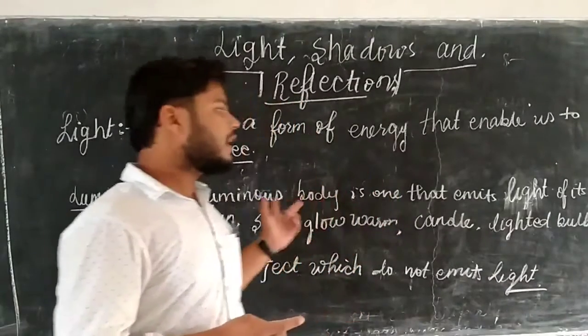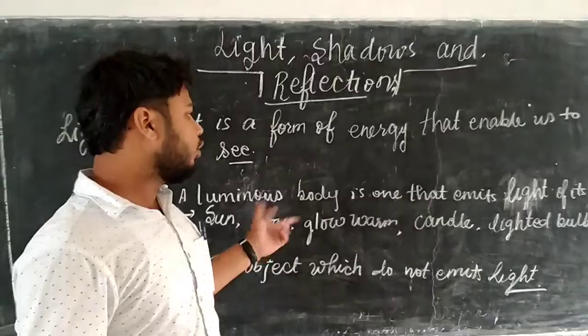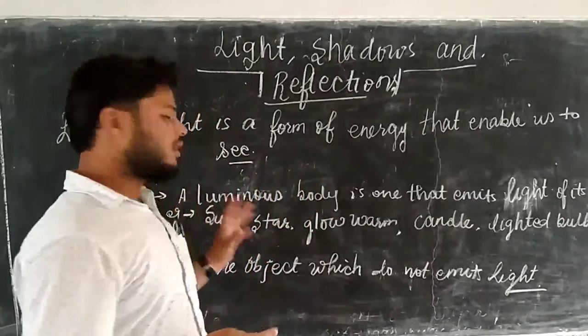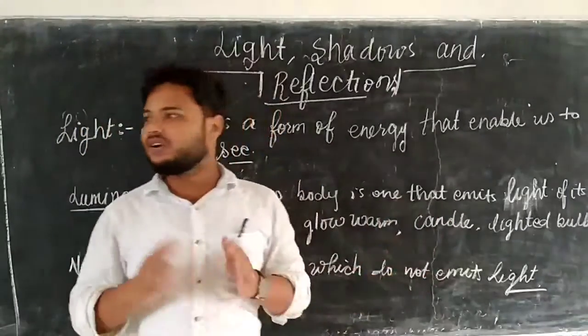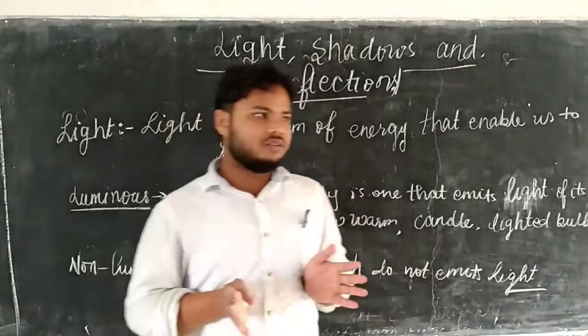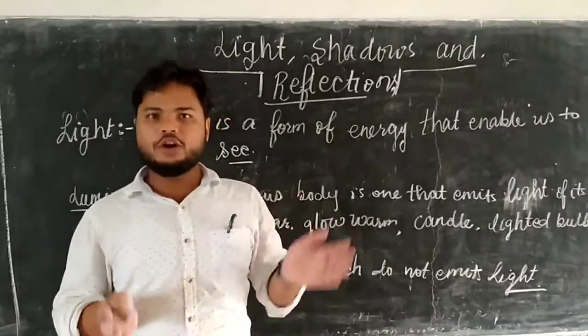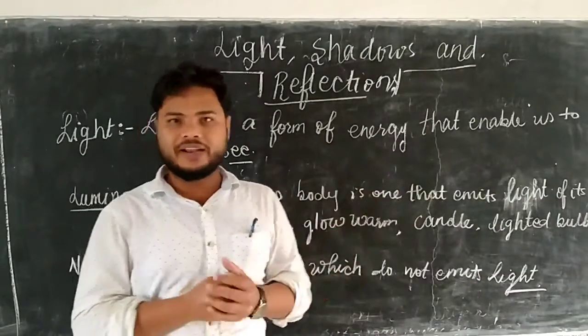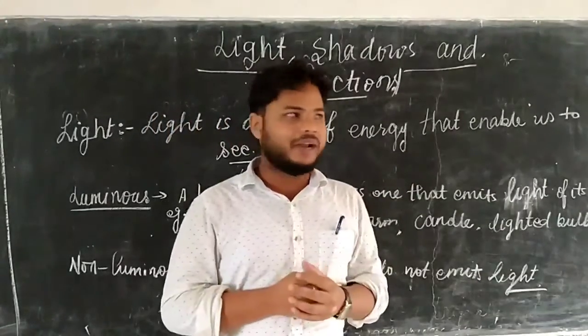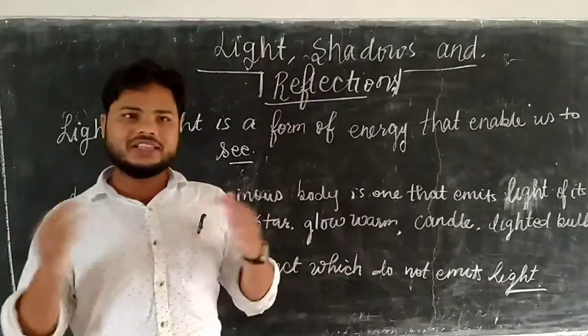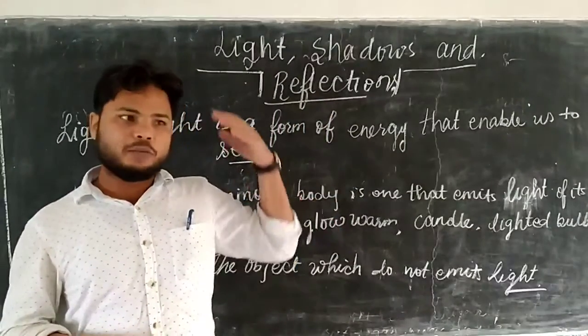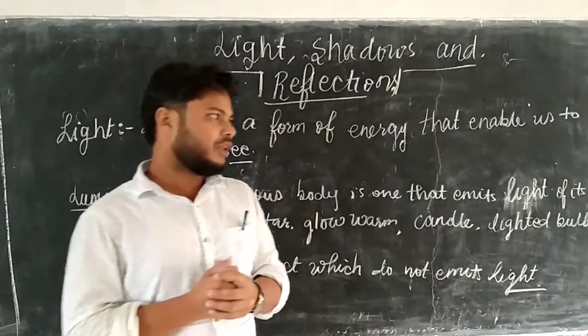It means this type of object emits light of its own, but most of the things around us are non-luminous. But we can see those objects in the presence of light. Then one question arises in our mind: how can we see those objects which do not emit light?